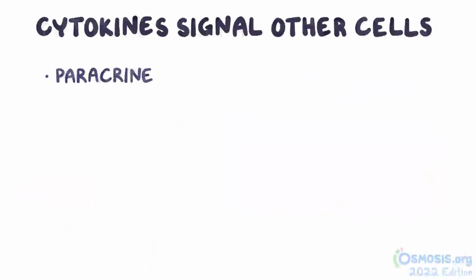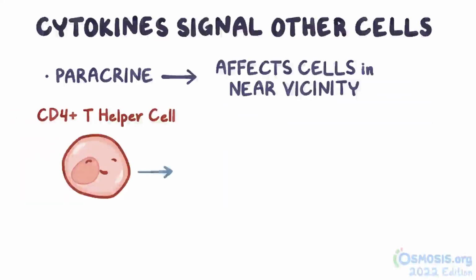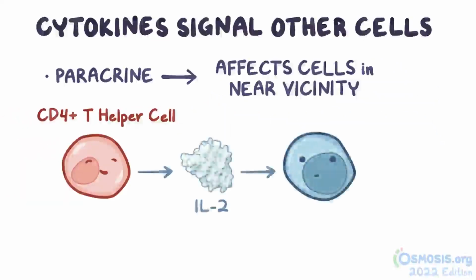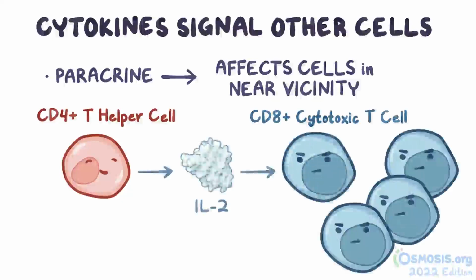Paracrine means that the cytokine is produced by one cell and that it affects cells in the near vicinity. Once again, an example is interleukin 2, because it helps nearby CD8 positive cytotoxic T cells proliferate. That's important because the CD8 positive cytotoxic T cells aren't good at making their own interleukin 2.